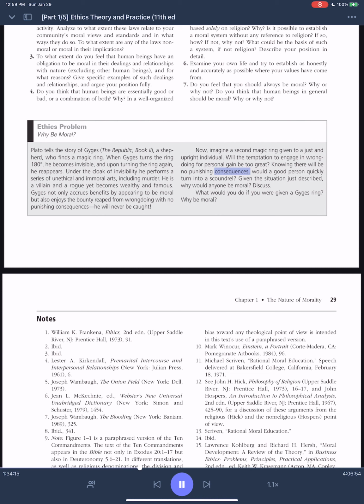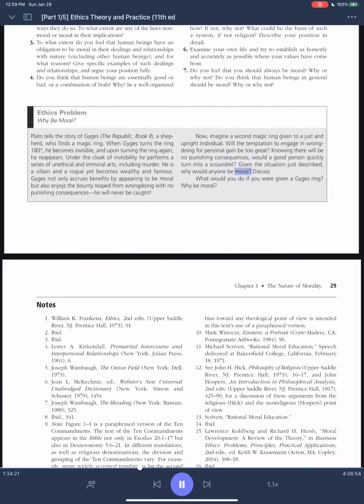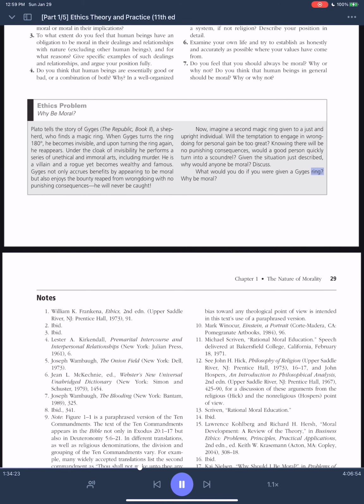Knowing there will be no punishing consequences, would a good person quickly turn into a scoundrel? Given the situation just described, why would anyone be moral? Discuss. What would you do if you were given a Gyges ring? Why be moral?